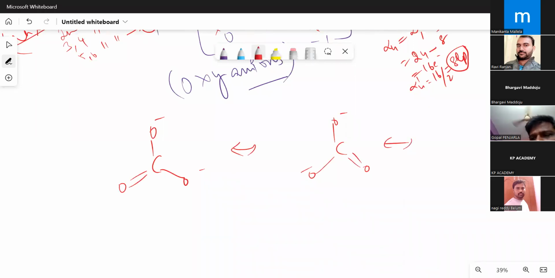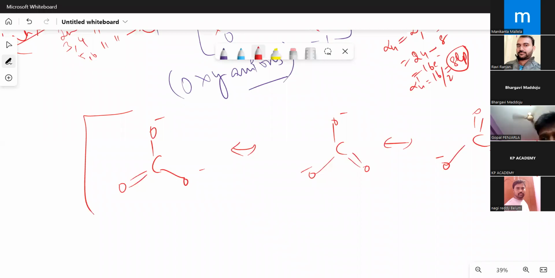This can be written as C double bond O minus. So this many possibilities are there for this carbonate ion, CO3 2- ion.